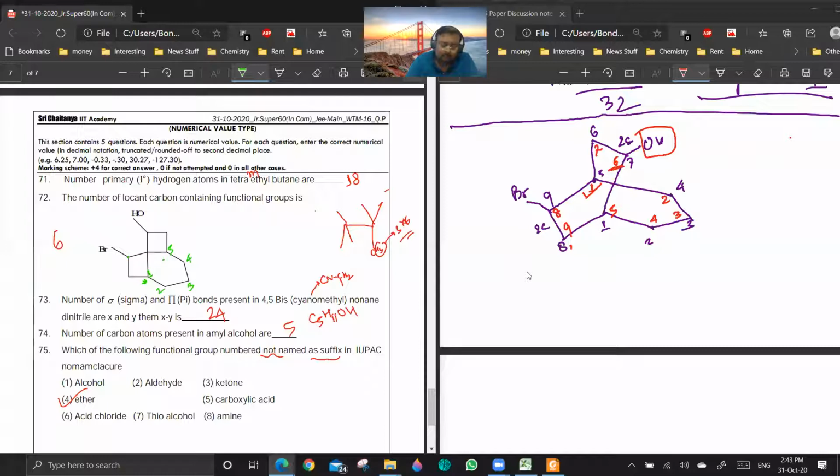And then you have to go through this first, rather than this. Sir, if it is considered as a carbon, what will be the answer? If this is considered as a carbon, then the figure will change. It will be something like this.